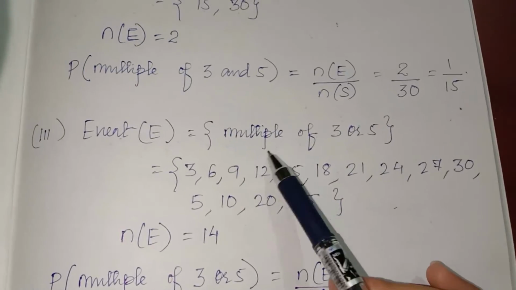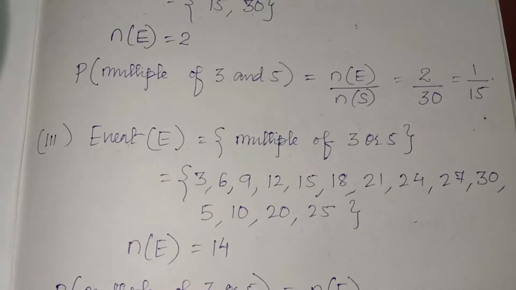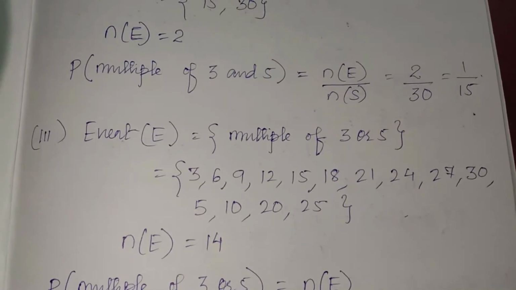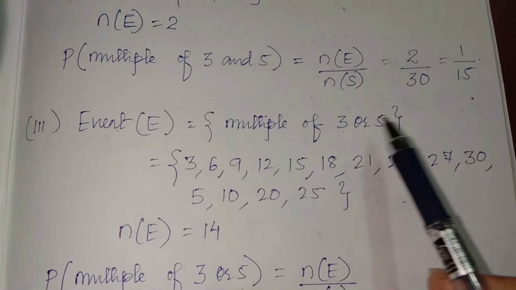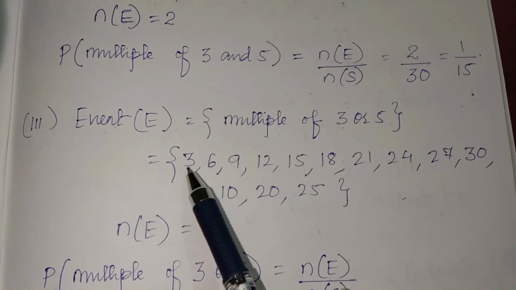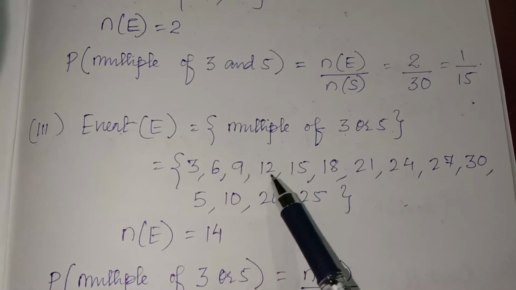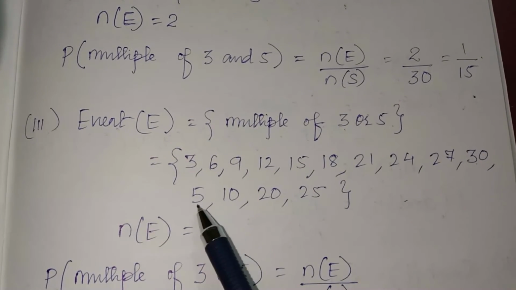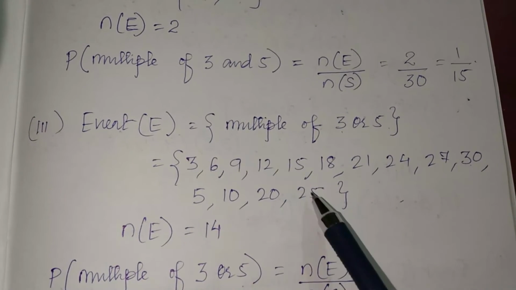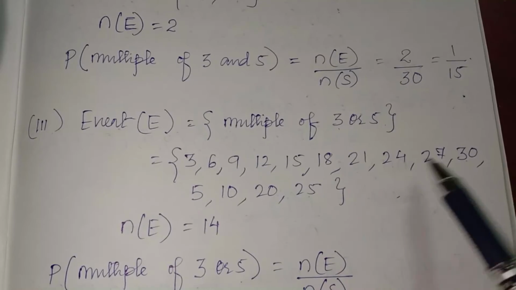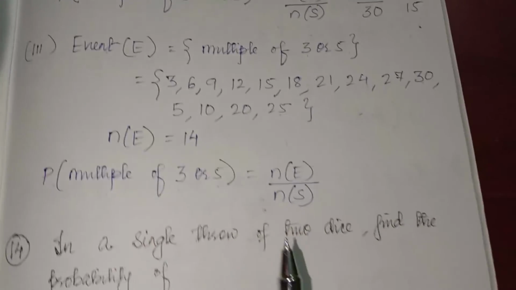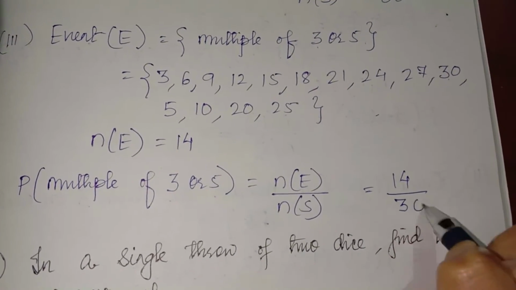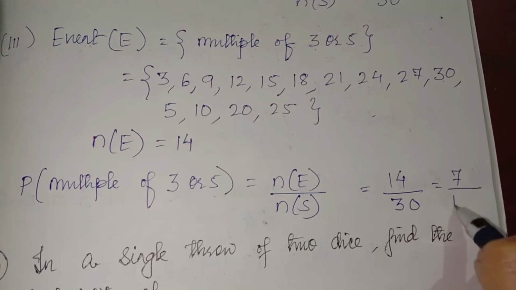Next is a multiple of 3 or 5. Or means you have to write all the numbers, okay. So you have to write all the multiples of 3 and all the multiples of 5. So multiples of 3 are 3, 6, 9, 12, 15, 18, 21, 24, 27, 30. Multiples of 5 are 5, 10, 15, 20, 25, okay, and 30. So there are 14 numbers. 14 out of 30 is 7 out of 15.